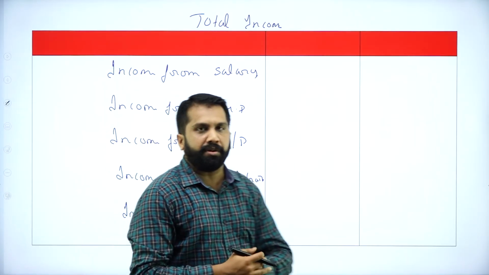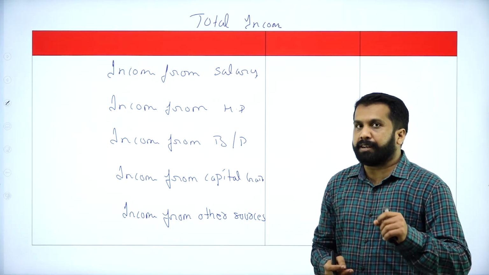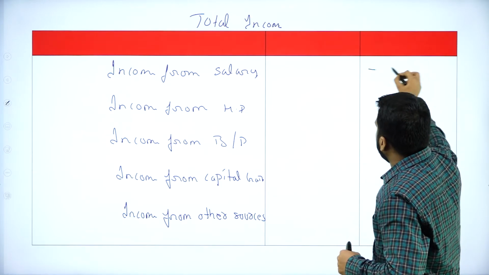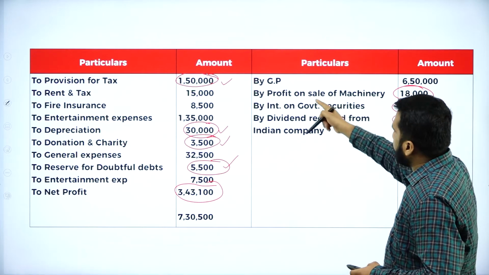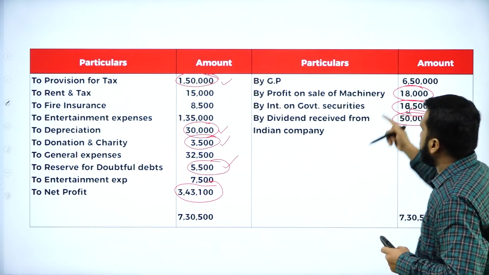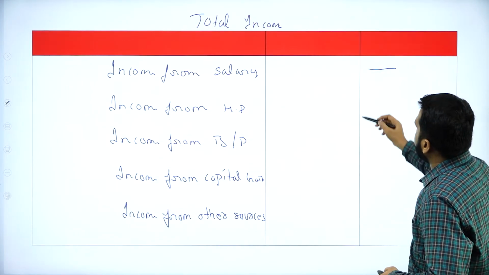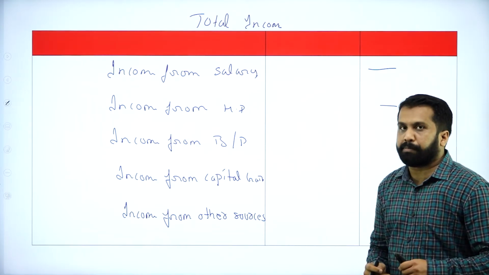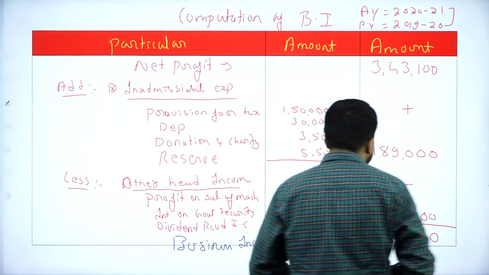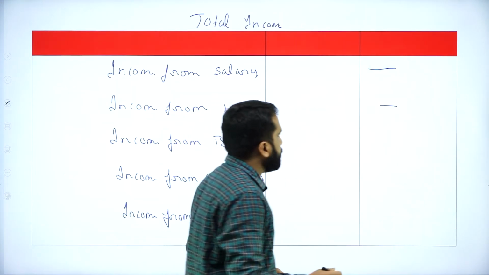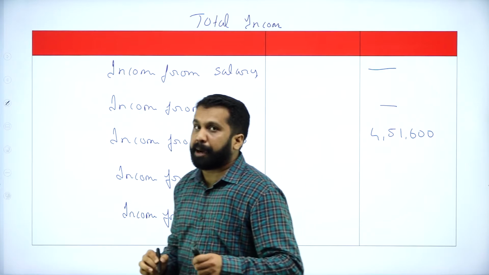Always remember, while doing assessment of a company, income from salary is always nil. You never get income from salary. Income from house property: go back to your question. See only the right side, credit side. Is there anywhere income from house property? No. So this will be nil. Income from business or profession: just now we calculated, so this will be 4,51,600. Income from capital gain.